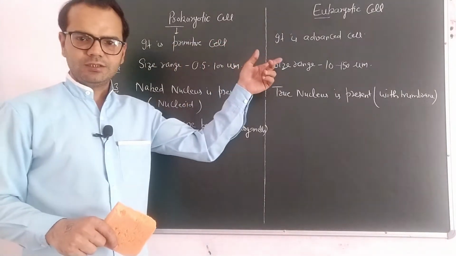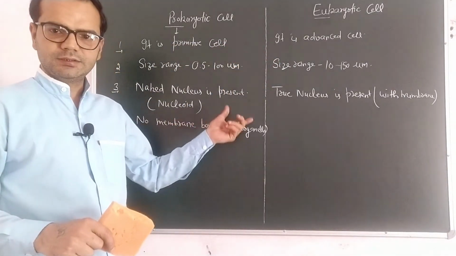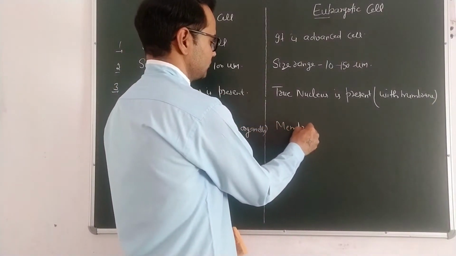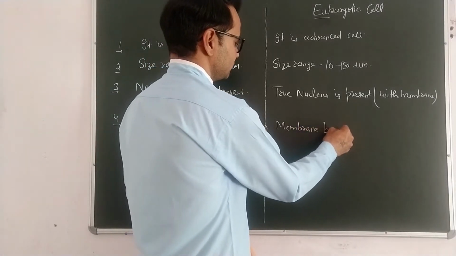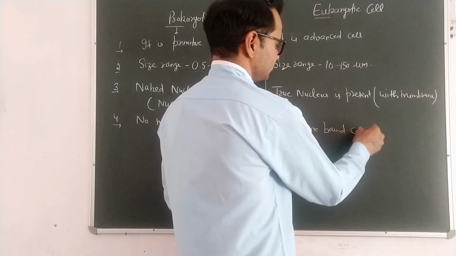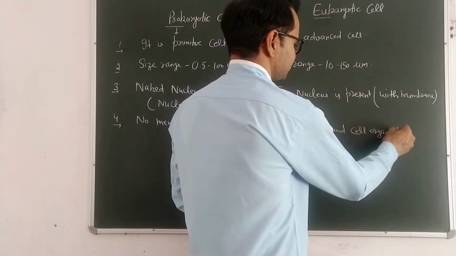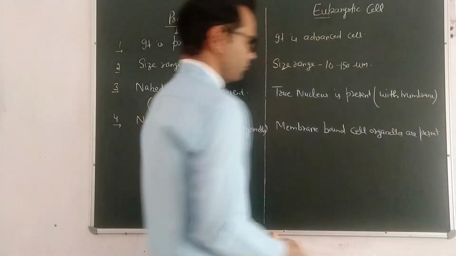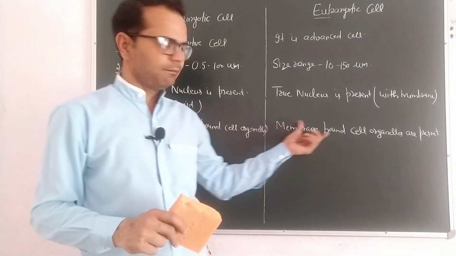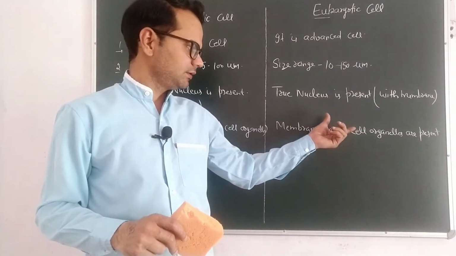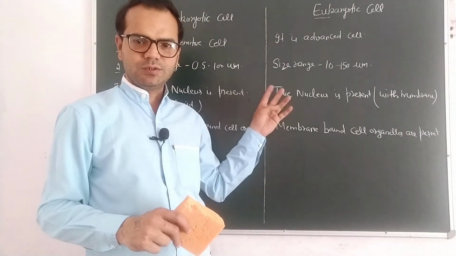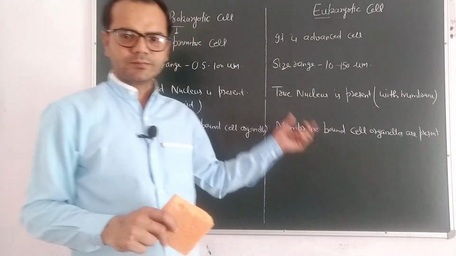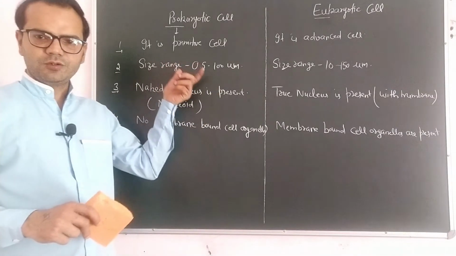Opposite of it, in eukaryotic cell all membrane bound cell organelles are present. It includes mitochondria, chloroplast, Golgi body, endoplasmic reticulum, lysosomes and so on. All are present in eukaryotic cell. All these are missing in a prokaryotic cell.